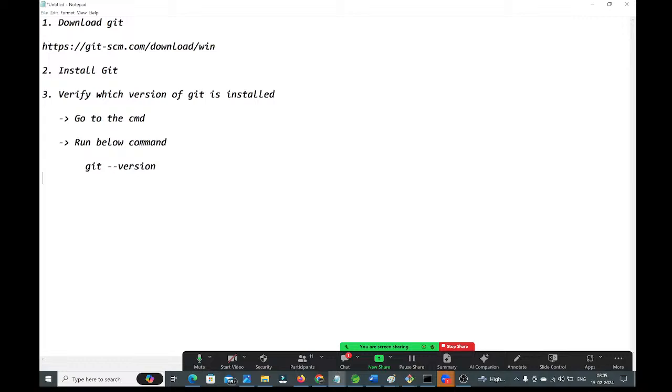Then open the Git Bash application. If Git is installed successfully, then you will get the Git Bash application. Open that Git Bash application. Next, go to the location where the .pem file is available in your system.